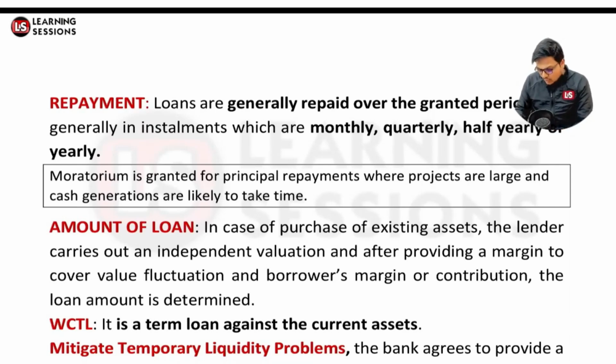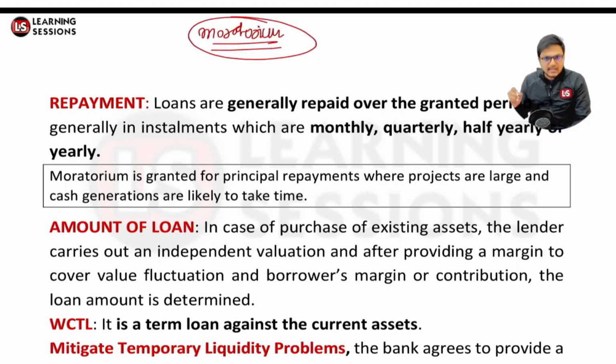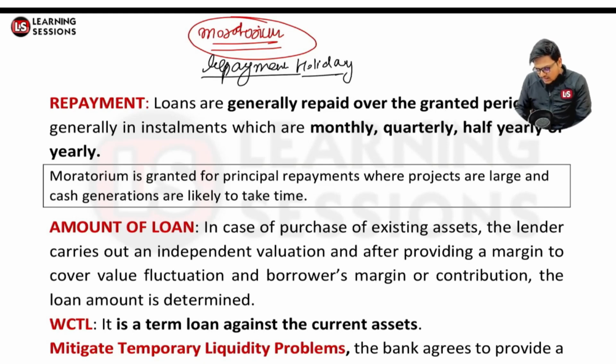So a moratorium period is allowed. What is the moratorium period related to? It is related to a repayment holiday. What do you mean by repayment holiday? It is when you need not pay the principal amount, and only the interest component is to be paid. That is the repayment holiday in the case of companies. Depending on the project tenor, the type of the project and the type of the loan, this moratorium period can vary. Okay, so that's the case related to it.